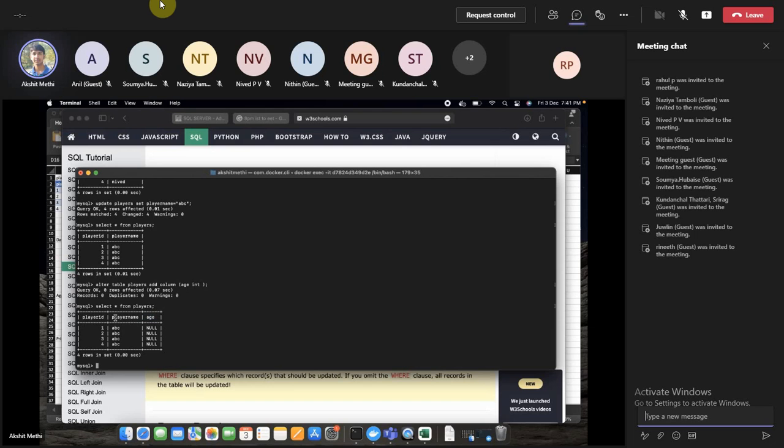We can also delete columns from the table just by replacing the add with delete, and we can do all sorts of operations, like we wanted to change the data type, or we wanted to drop the table itself.